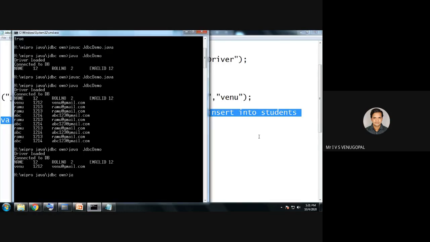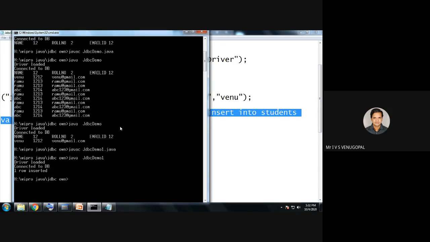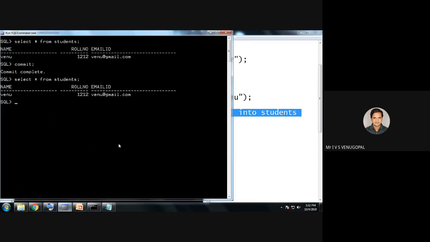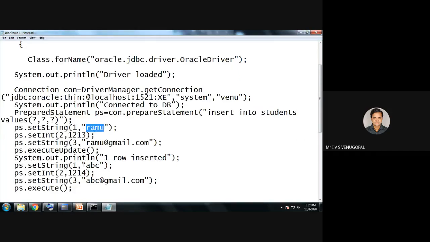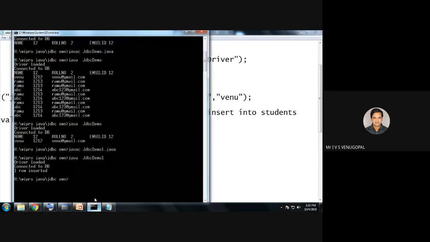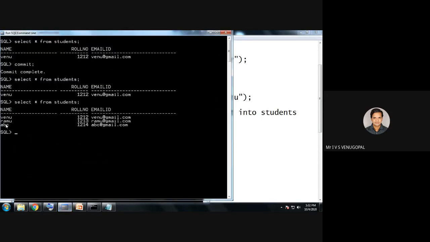So now I'll save it. I'll compile the program. javac JDBCDemo1. I'll execute it. It is saying one row inserted. Now I'll check the database. See, two rows I have inserted, Ramu and ABC. The rows are inserted. Now I want to check, see, those two rows are inserted.